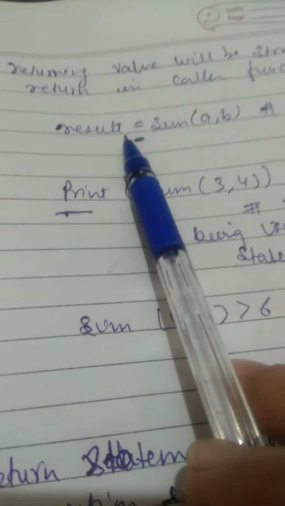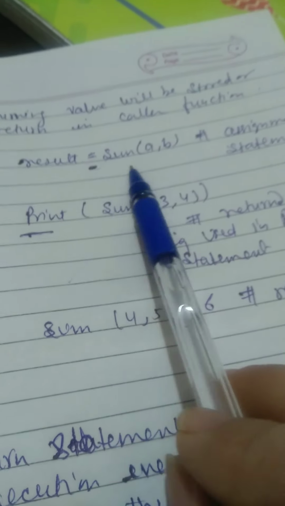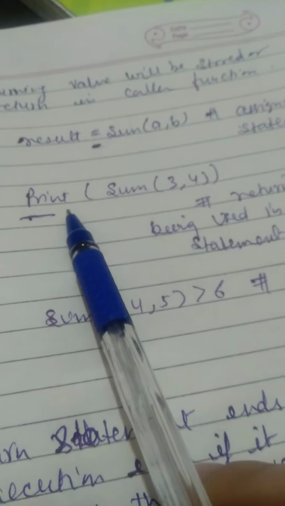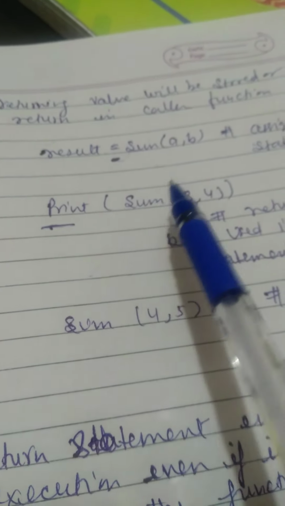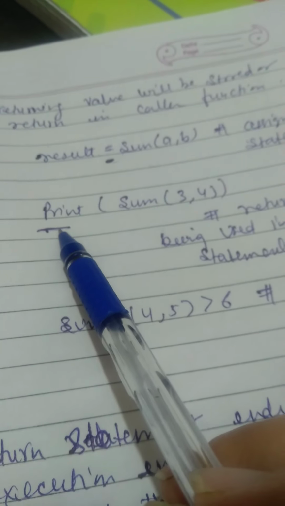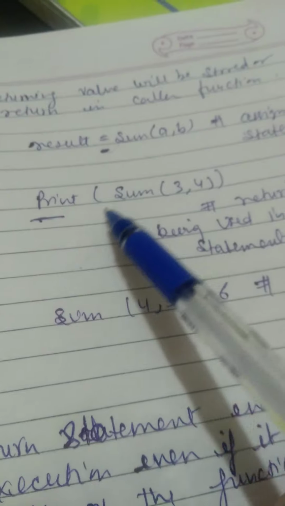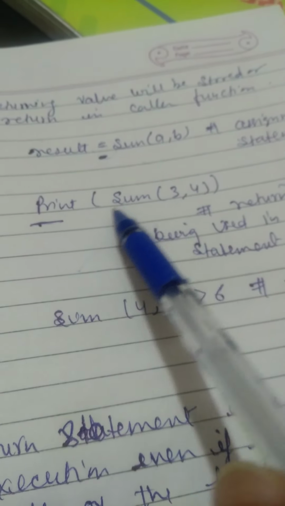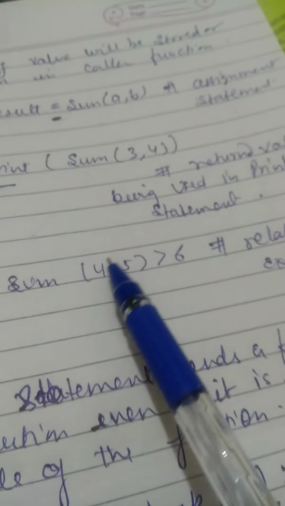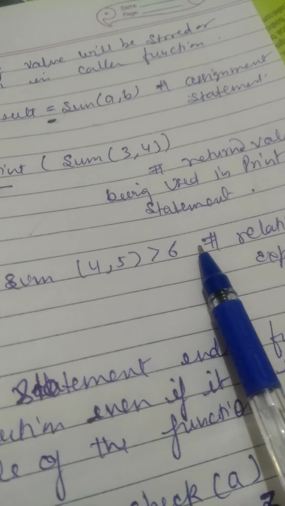This way also, we could take one variable and then print result, but here we can directly write it in the caller with print. That means this is our calling, we are calling and directly printing also. Whatever value is returned will be used, and this way the output will come as 7. And this way also we can check a relational expression, whether it is true or false, so the output will come as true or false.